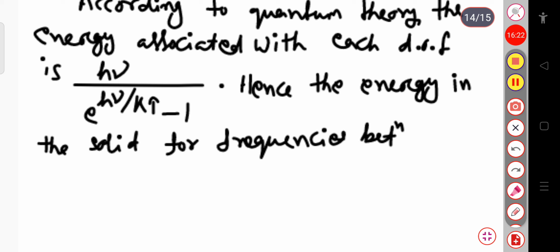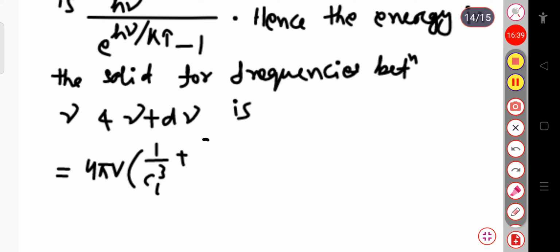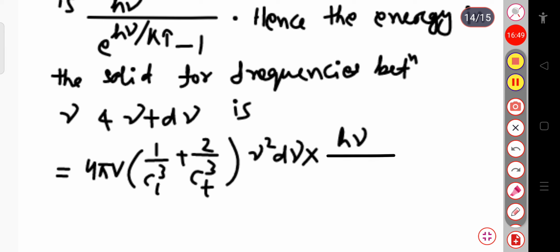Suppose the range we consider is nu and nu plus d nu. So the energy becomes 4 pi V whole into 1 by CL cube plus 2 by CT cube whole into nu square d nu into this energy value, that is h nu divided by exponential h nu by kT minus 1.